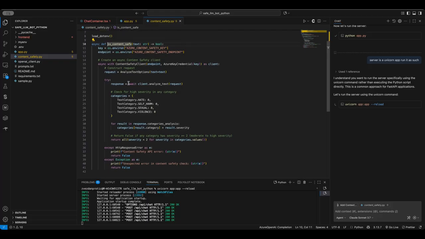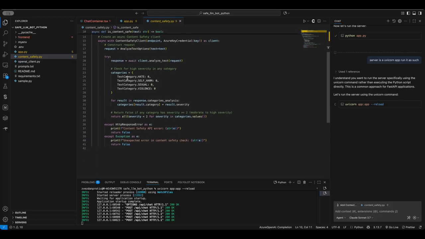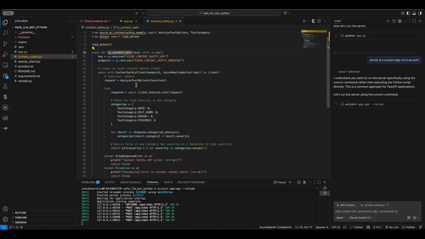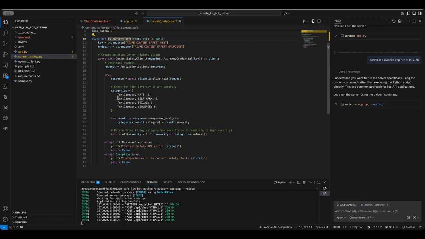And then what does it do? Well, there is the Azure Content Safety client. First, this method makes the content safety client and then says, okay, the option to analyze is the text. You need to analyze the text, and you need to analyze it with these categories: hate, self-harm, sexual, violence.